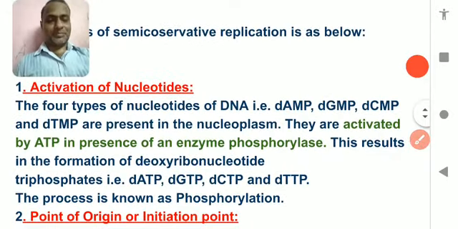Okay, so you can see the main important thing. First of all, DNA has to open itself. So what was the main step? The process of semi-conservative replication. First is the activation of nucleotide.